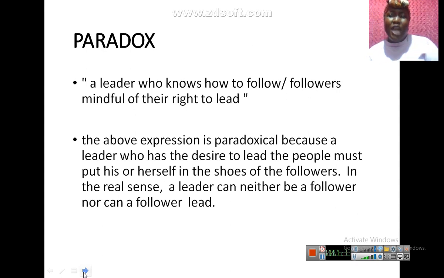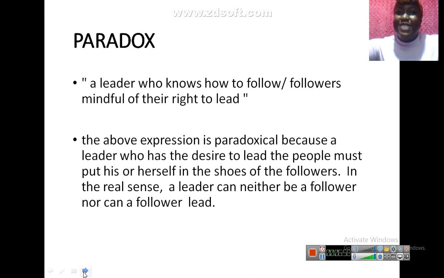That is what we need. Our leaders, automatically, it doesn't make sense. A leader knows how to follow. How does that sound to you? But it is valid. A leader who knows how to follow, and followers mindful of their rights to lead. In a very real sense, followers are the ones leading because they get to talk to the leader, and the leader adopts their policies.